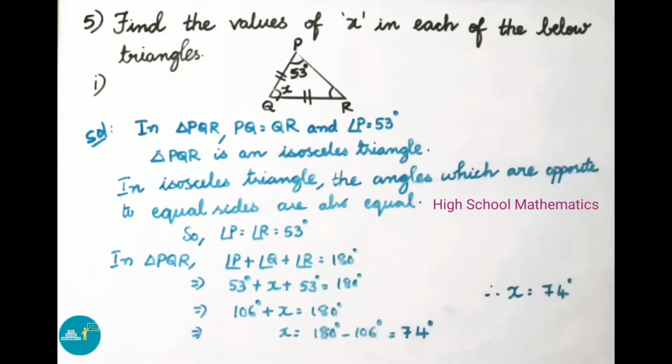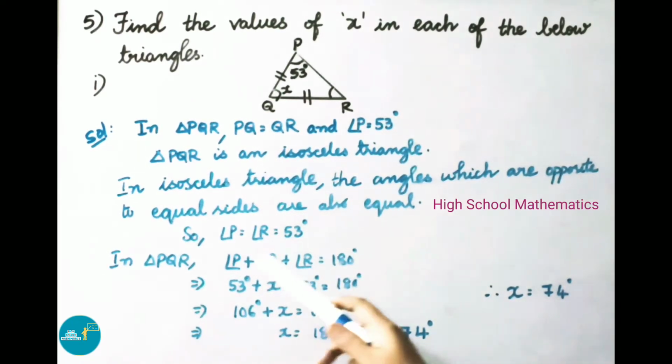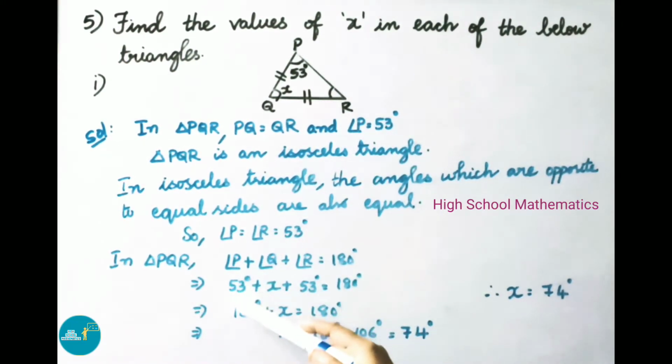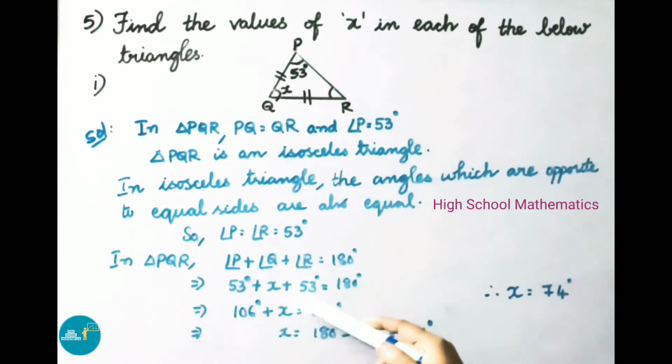In triangle PQR, we know that the sum of the angles in a triangle is 180 degrees. So angle P plus angle Q plus angle R equals 180 degrees. That implies angle P 53 degrees plus angle Q x plus angle R 53 degrees equals 180 degrees. That implies 53 plus 53, that is 106, plus x equals 180 degrees. That implies x equals 180 minus 106, on transposing it becomes minus 106, that equals 74 degrees. Therefore the x value is 74 degrees, that is, angle Q is 74 degrees.